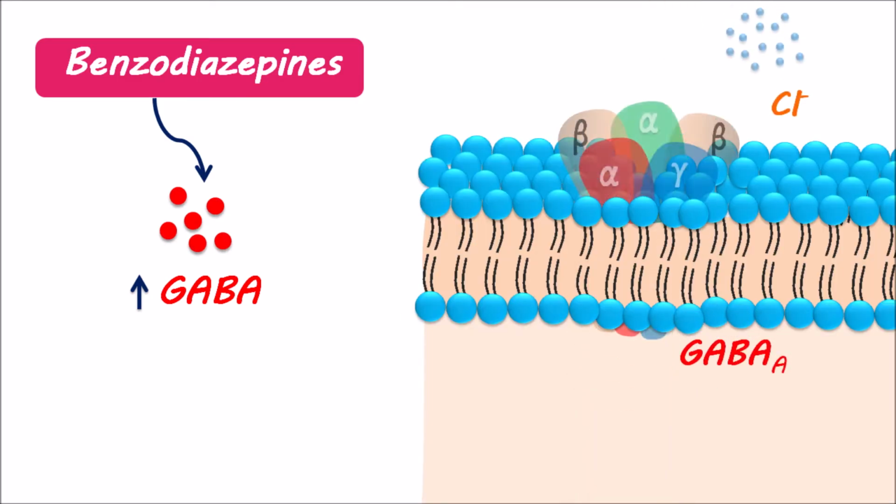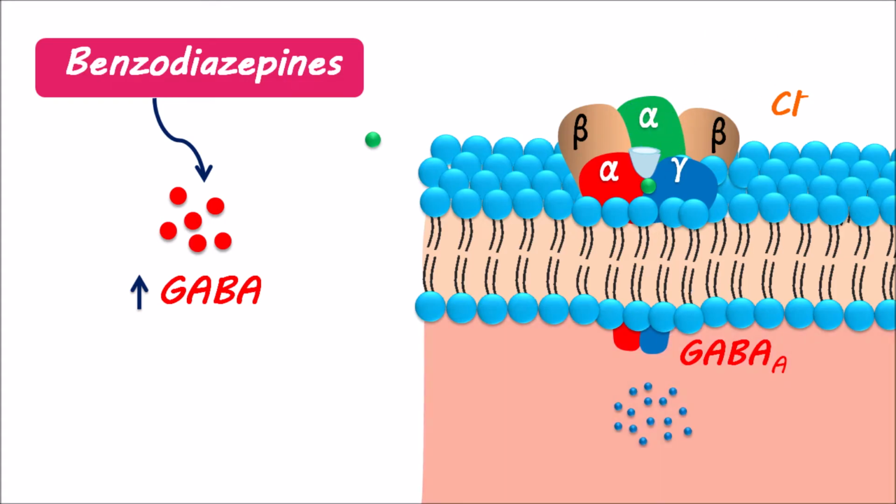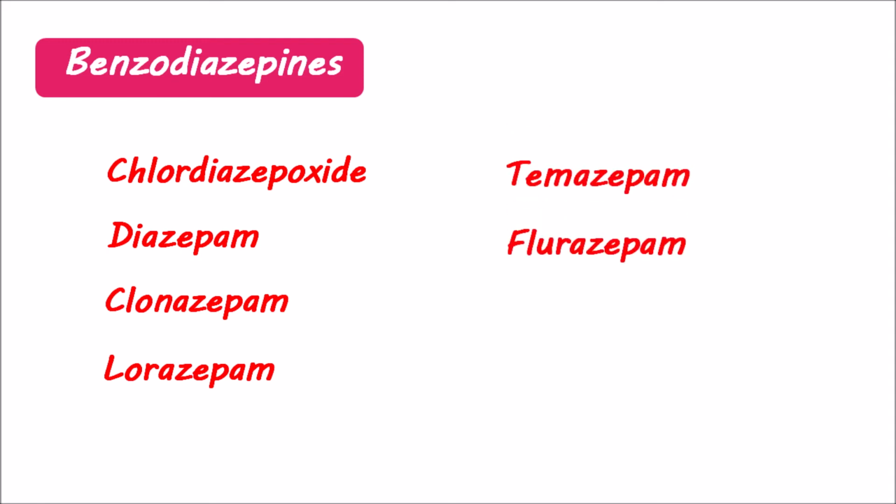GABA-A receptor is composed of 5 subunits, and benzodiazepines bind to the site in between the alpha and gamma subunits, which causes a conformational change that results in the opening of chloride channels. So many drugs are included in this category, and chlordiazepoxide is the earliest benzodiazepine developed among them. Other drugs like diazepam, clonazepam, lorazepam, temazepam, flurazepam, alprazolam, and nitrazepam are generally prescribed as anxiolytics.